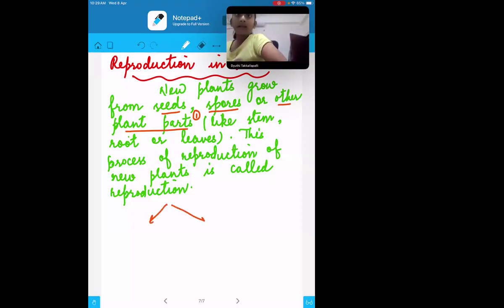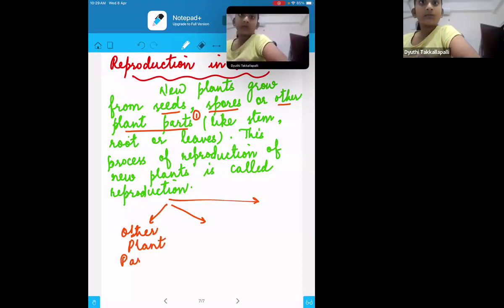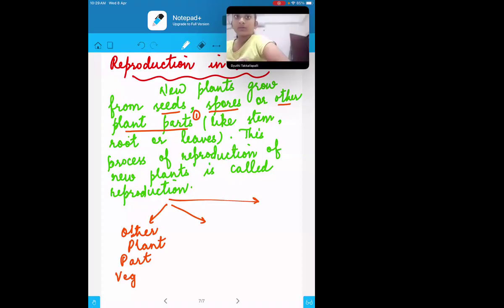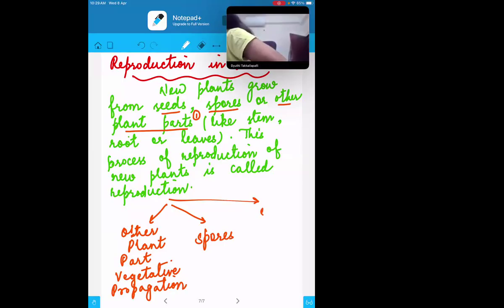Okay, so just write it like this. Three methods we will be discussing. The first one is other plant part, which is also called vegetative propagation. Then the second thing we will be discussing is reproduction by spores, and the third thing is reproduction through the seeds. So likewise, three things we will be discussing in a detailed manner now.